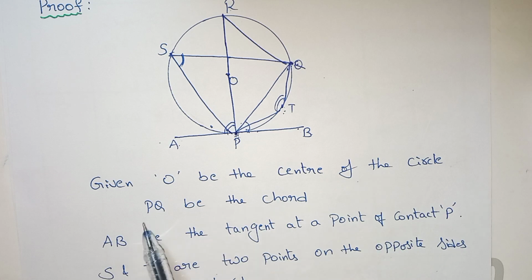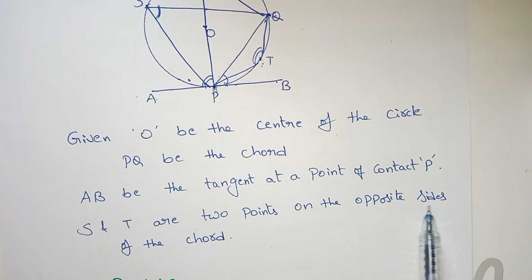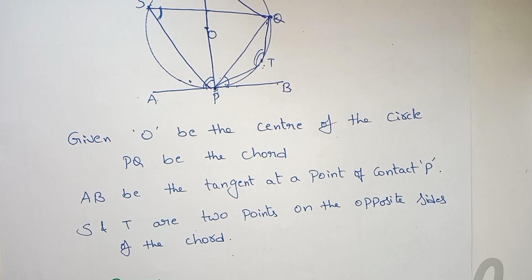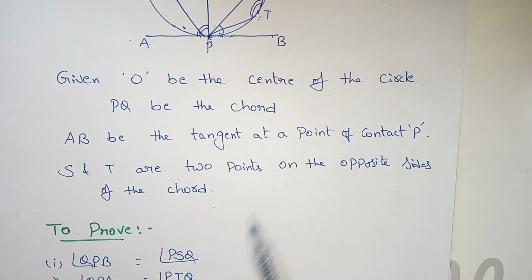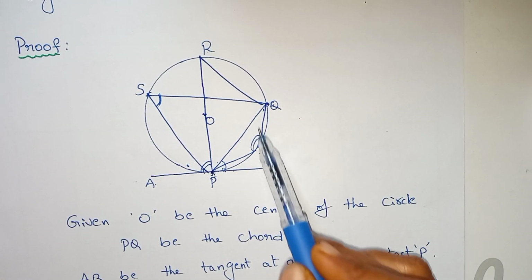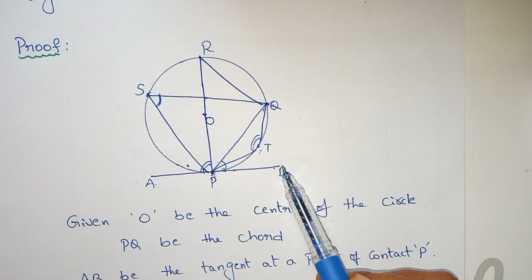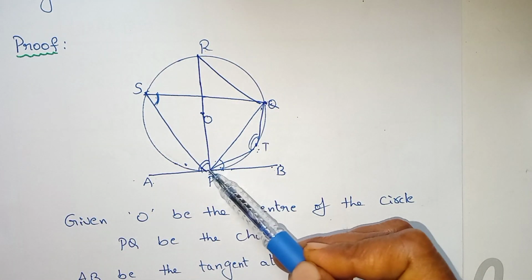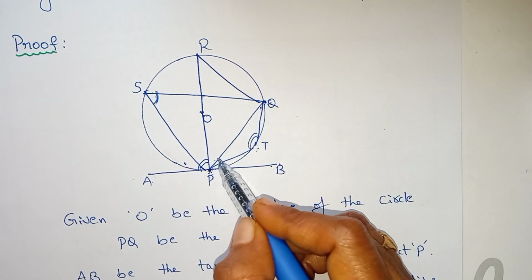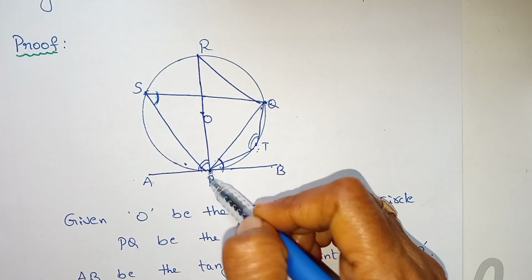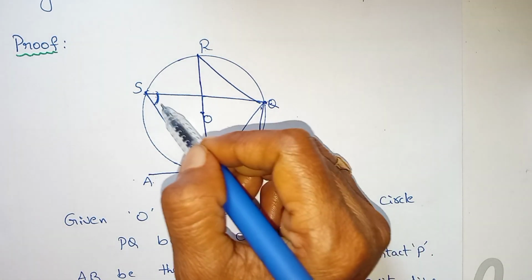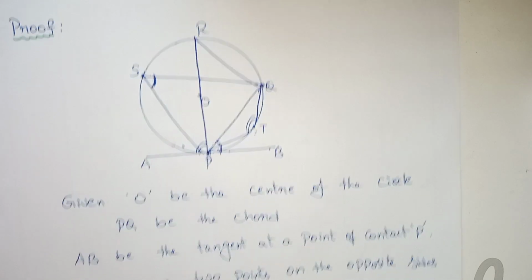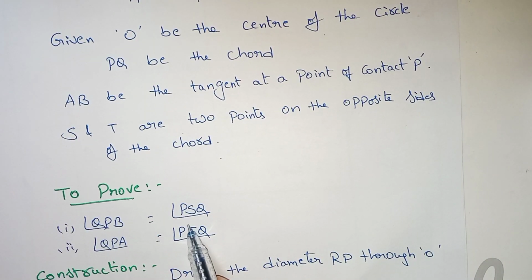Given: O is the center of the circle, PQ is the chord, AB is the tangent at the point of contact P, and S and T are two points on the opposite sides of the chord. To prove: angle QPB equals the angle in the corresponding alternate segment, angle PSQ. This is the alternate angle. So angle QPB equals angle PSQ.